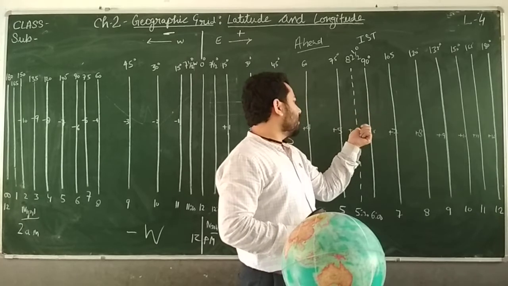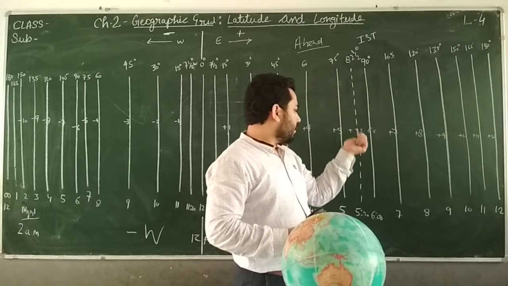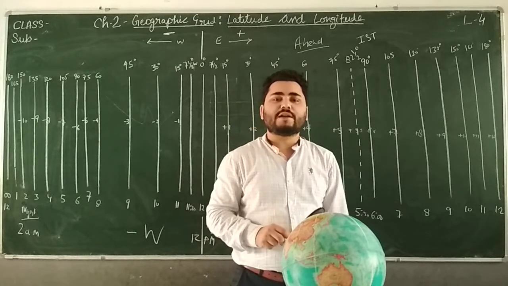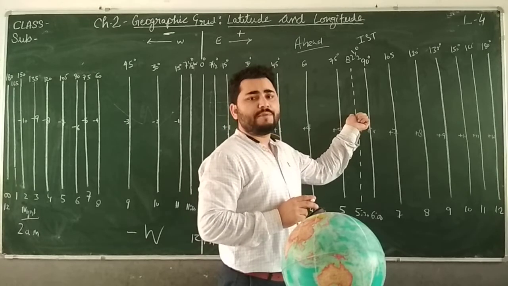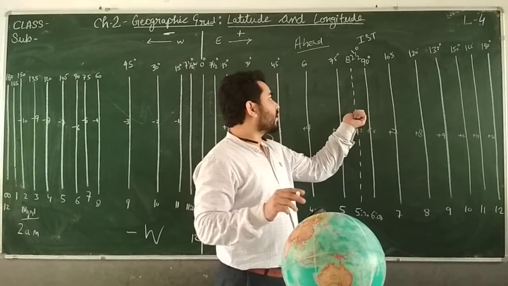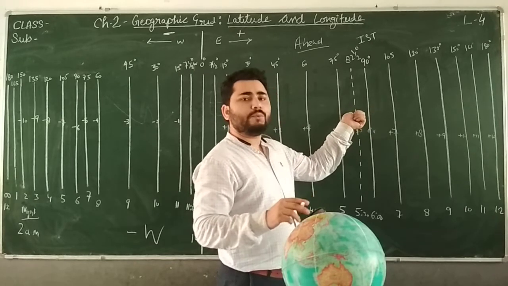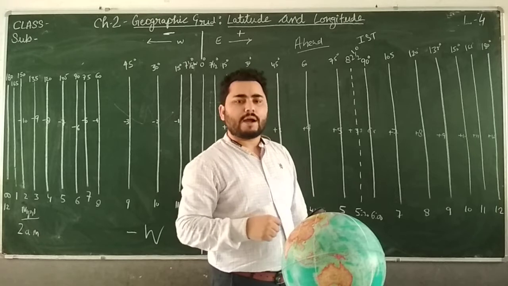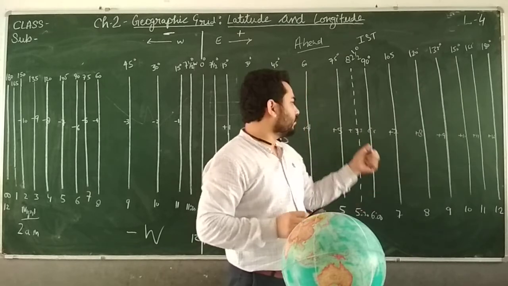We have selected it as the standard meridian and the time at this meridian. This meridian passes from Mirzapur, Allahabad, right? So the time at this line has been taken as the standard time for the entire country, meaning the local time of this line will be followed in entire India, not the local time of different lines. Not the local time of 75 or 90 degree, no. The local time of this 82.5 degree has been accepted as the standard time for the entire country, for all the places.